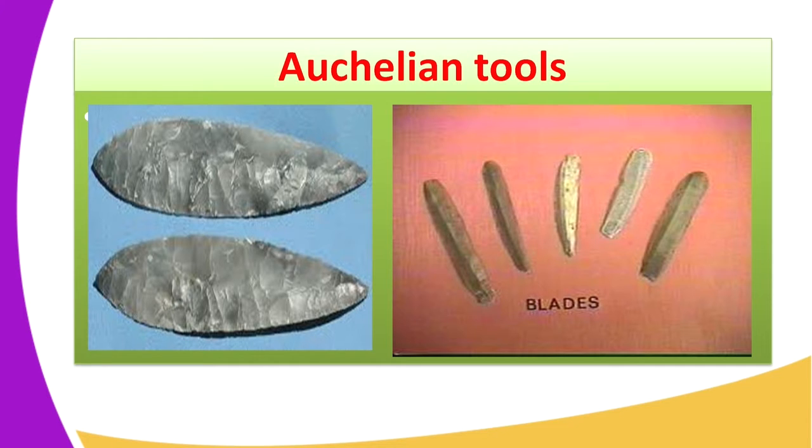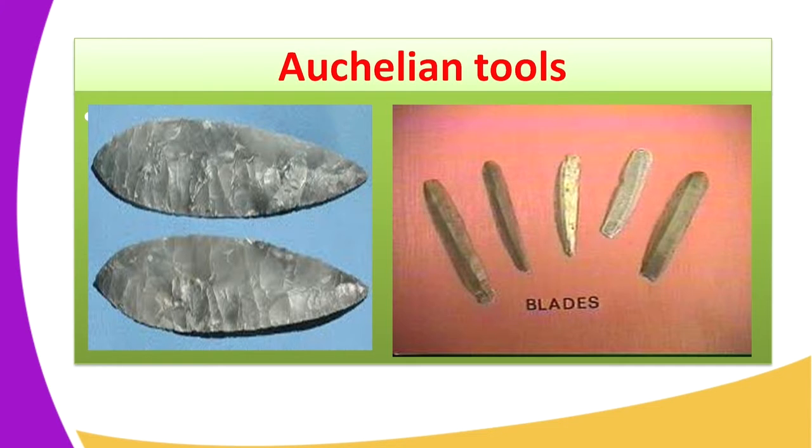They were used in digging up roots. They were also used in skinning after hunting, and in cutting and scraping animal skins.